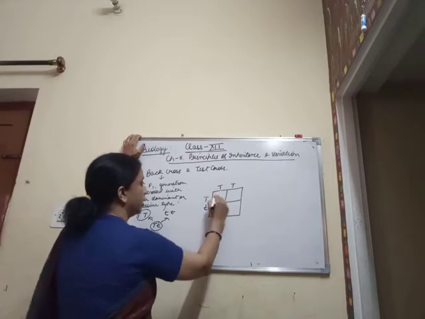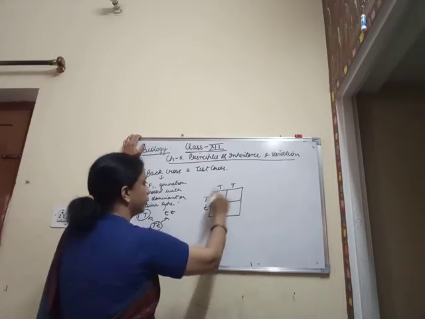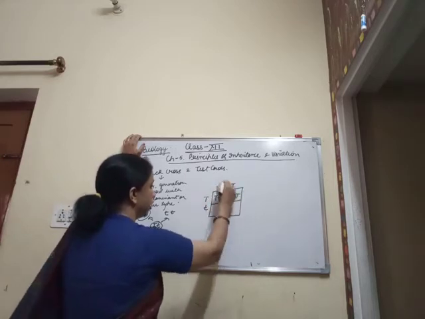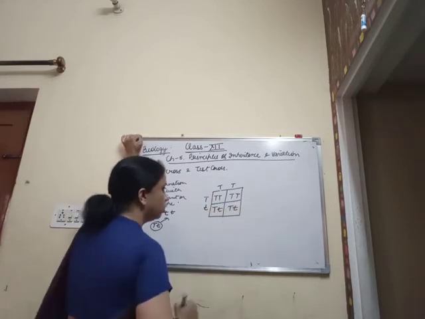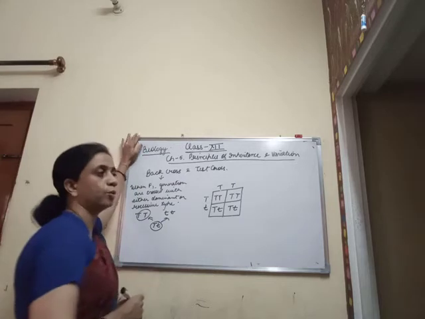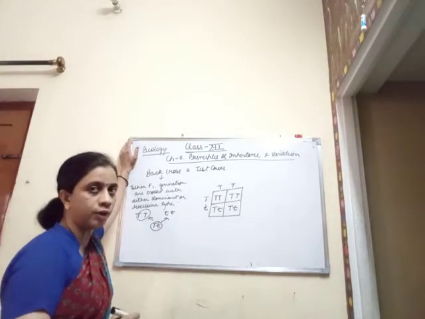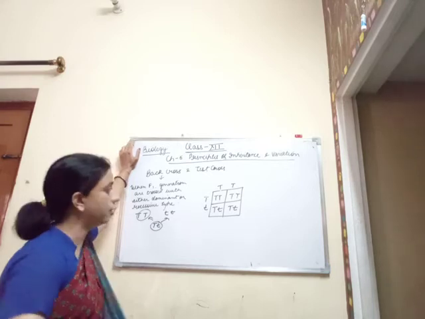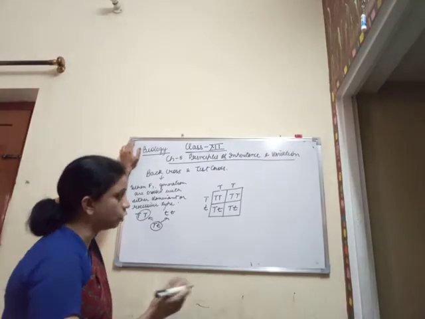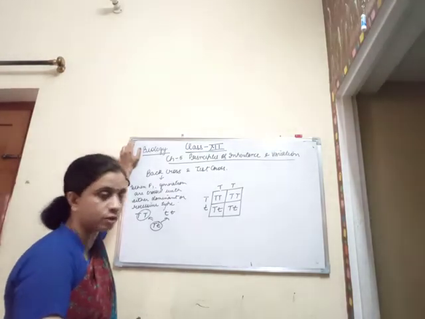So it is capital T capital T, TT, and capital T, small t, again capital T and small t. So the probability of having tall types morphologically is 100%, and genotypically it is 50-50%.